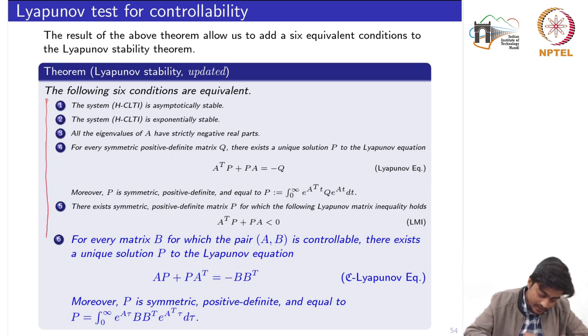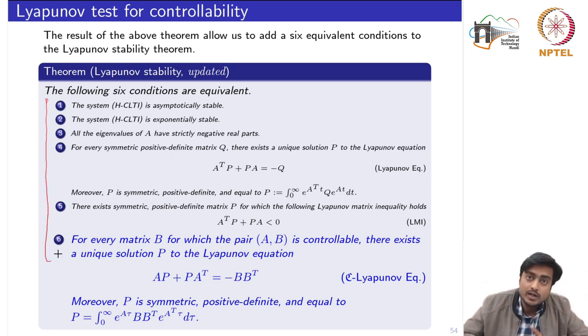So all these 6 statements in fact establish both the results, stability plus controllability. That for every matrix B for which the pair AB is controllable, there exists a unique solution P to this Lyapunov equation in the context of the controllability. So that's why we have named these two Lyapunov equations differently. The first one, which is a standard one in the context of Lyapunov stability, the second one in the context of the controllability. Okay, it's just a representation, otherwise both of them remain the same. Moreover, P is symmetric, positive definite, and equals this one. Here we have just replaced Q by BB transpose. Okay.